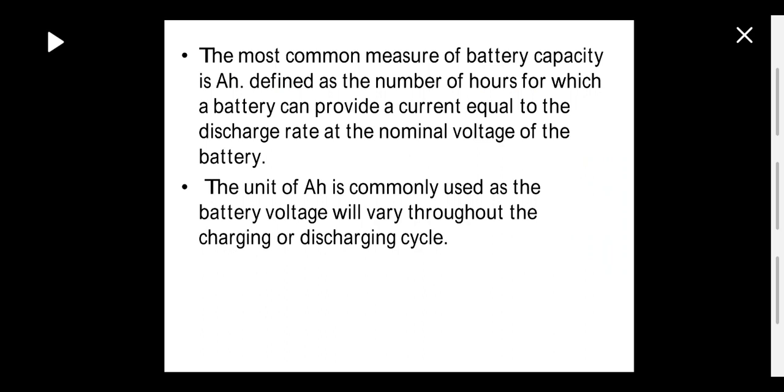We are taking ampere hours, that is the current, as reference for battery capacity. We are not taking voltage as reference because the voltage of a battery is not constant, it will change during charging and discharging cycles. That's why we are mentioning current in ampere hours.